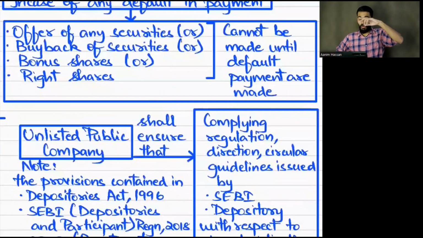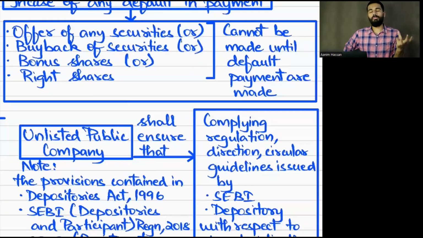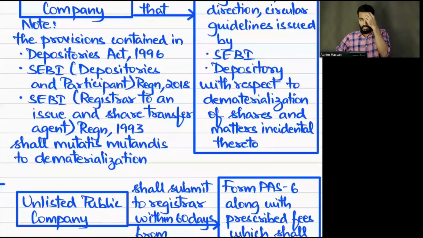What if payment has not been given to the depository or the registrar to an issue and share transfer agent? In that case, the unlisted public company cannot issue securities by private placement, bonus shares, or rights shares, or also buyback. An unlisted public company has to comply with the Depositories Act and SEBI regulation.